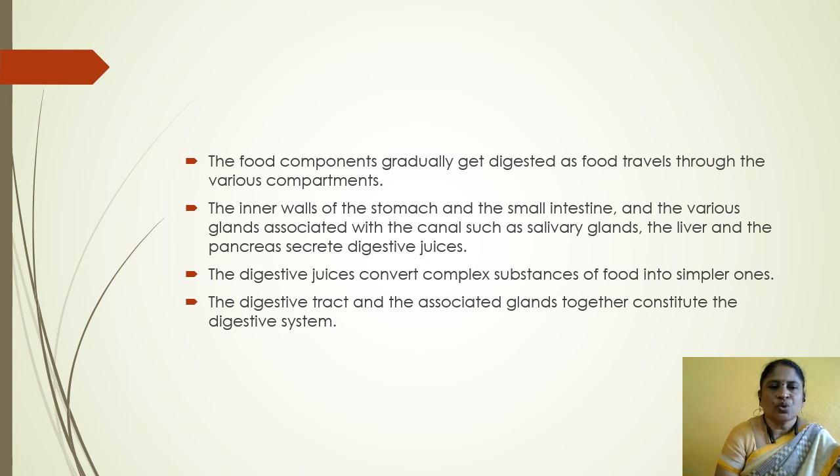The digestive juices convert complex substances of food into simpler ones. The digestive tract and the associated glands together constitute the digestive system. So, when the digestive glands and digestive tract combine, the process of digestion is complete.